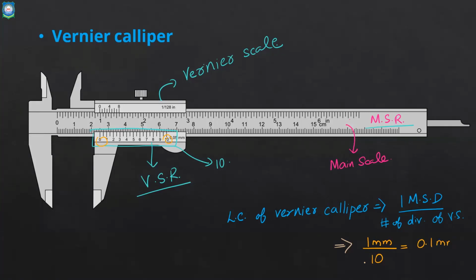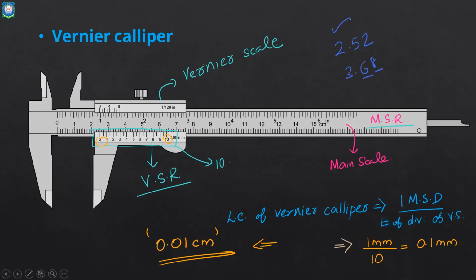Or in centimeters, it is better to write in centimeters, which is what we use for calculation. Mostly, it will be 0.01 centimeter. So this is the least count for a vernier caliper. Note it down: the least count for a vernier caliper is 0.01 centimeter or 0.1 millimeter. So if you measure a length using a vernier caliper, you will get a length like 2.52 or 3.68. You will get up to 2 decimal places. That is the idea. Got it?